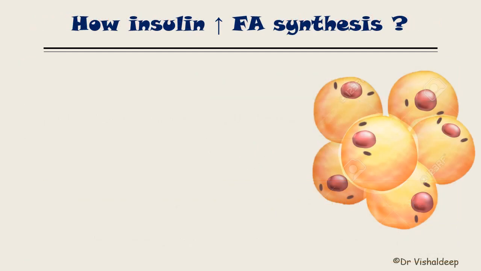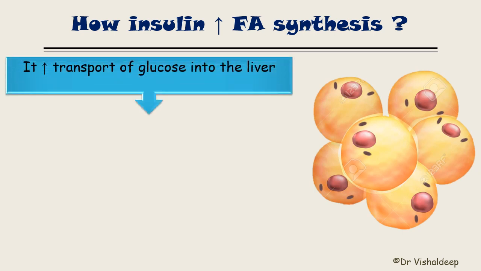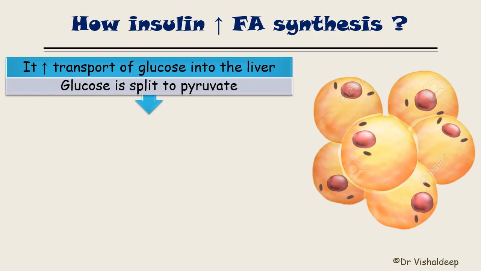How does insulin increase fatty acid synthesis? First, insulin increases the transport of glucose into the liver. Once the liver has enough glucose, that glucose is ultimately split into pyruvate.